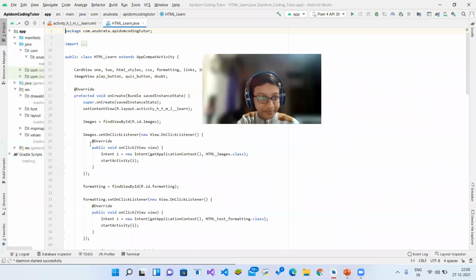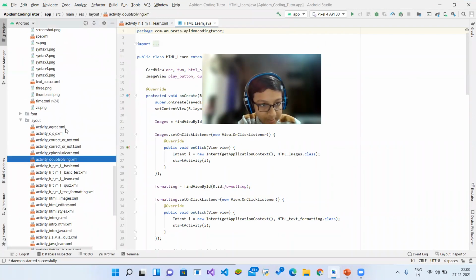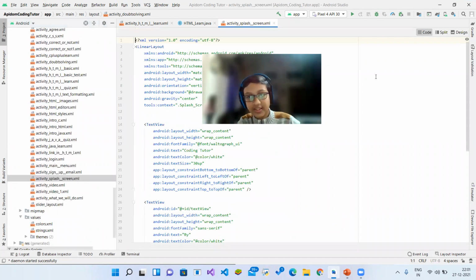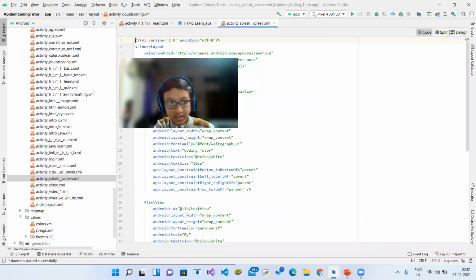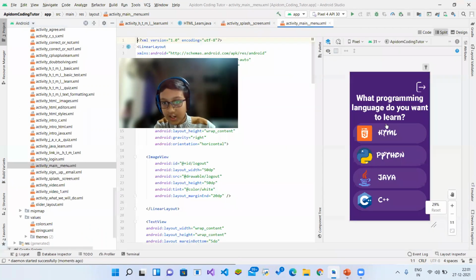So as you can see, let me show you the screens. The app will be somewhat like this. This will be the opening screen, and then it will open. Here you will be able to choose your own language, what you want to learn. Now let's discuss what will be there.